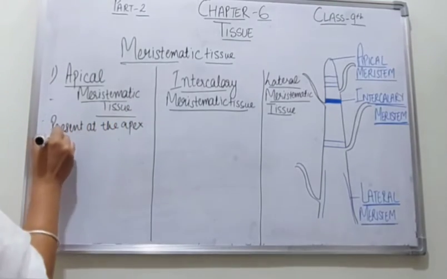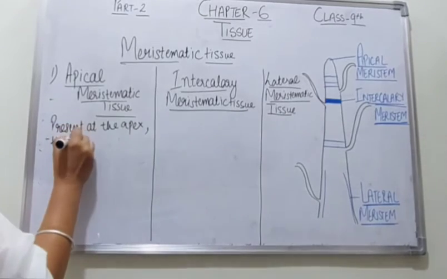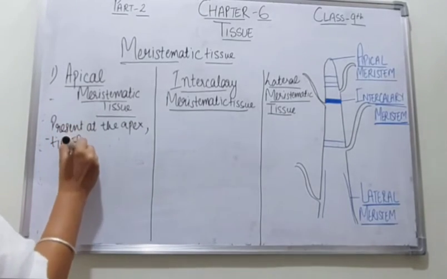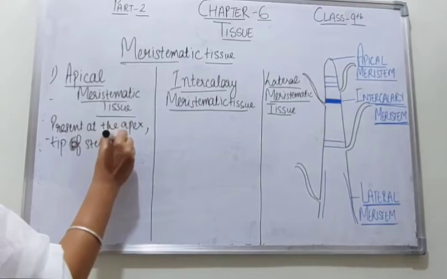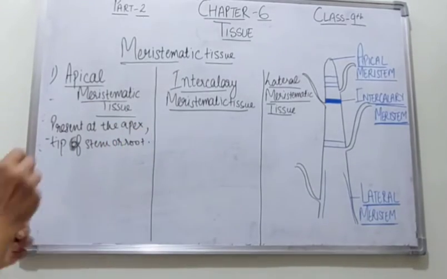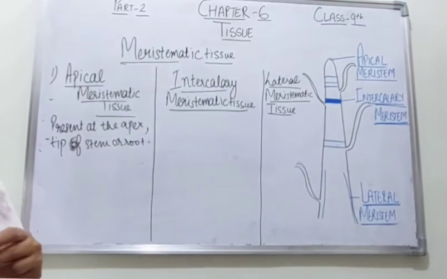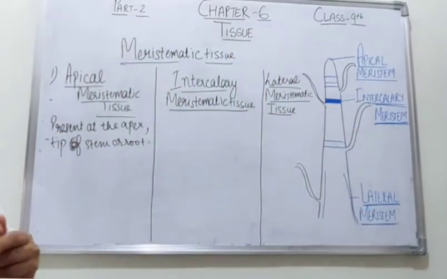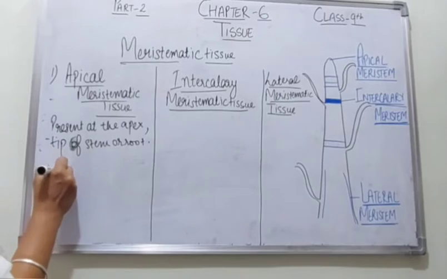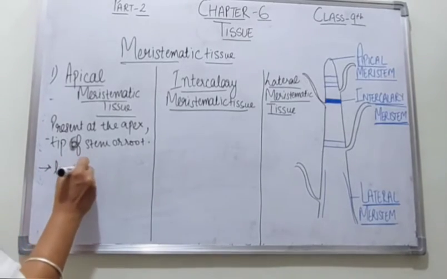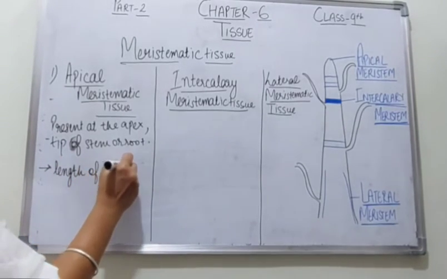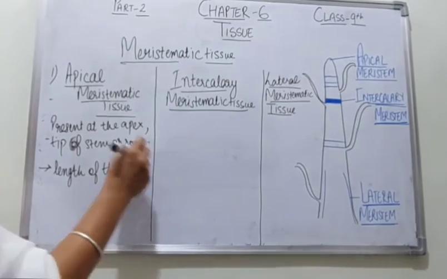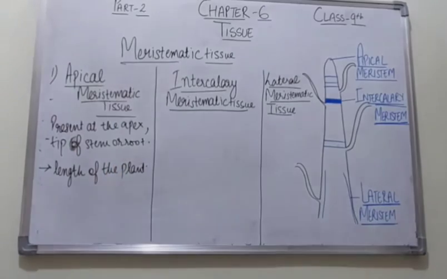They are present at the apex or tip of the stem or root. Now what is their function? Their function is to increase the overall length of the plant. They are responsible for increasing the length of the plant.